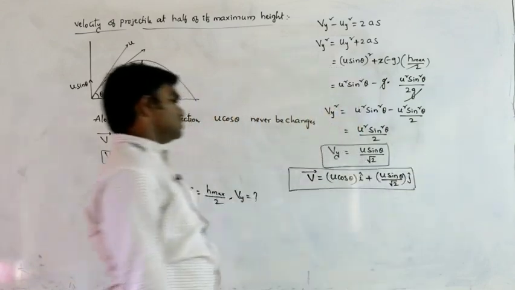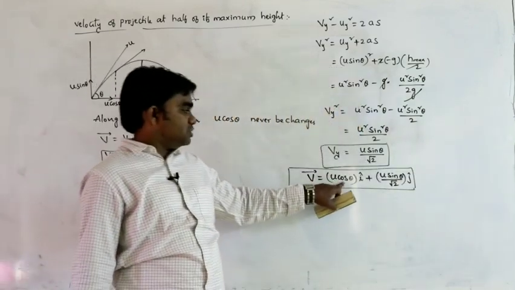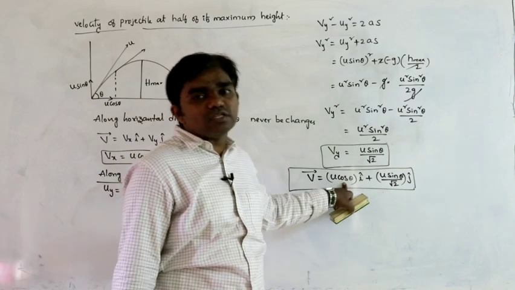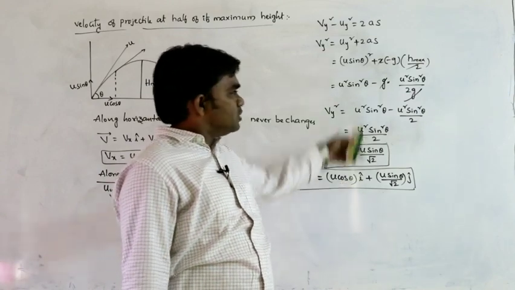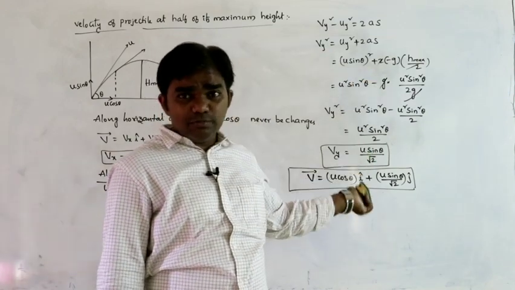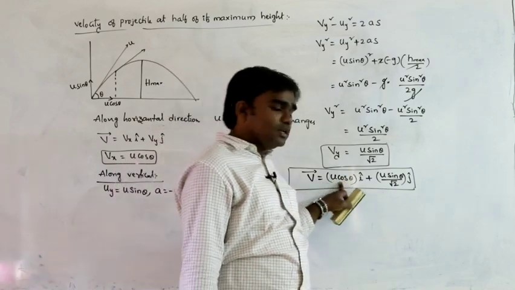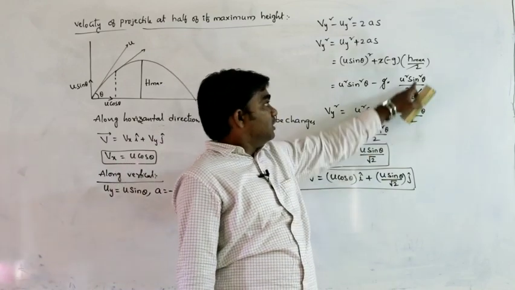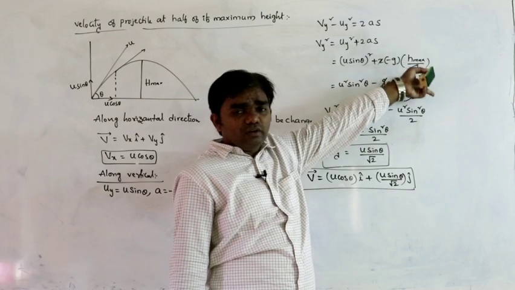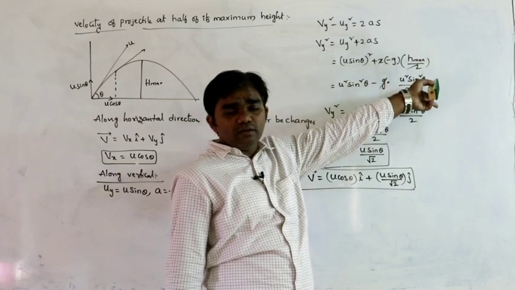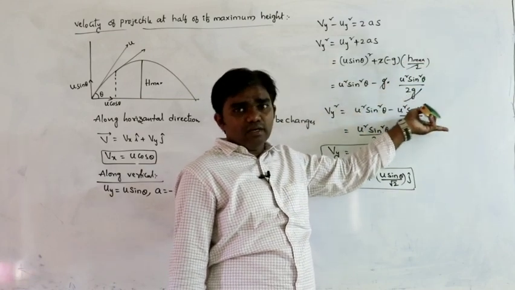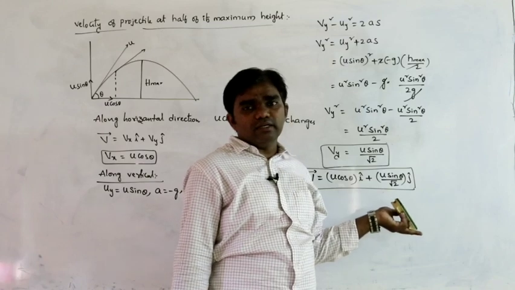So that is the situation. This is the velocity of the projectile at half of its maximum height. Based on this, we can calculate velocity at any position. The u cos theta value does not change, and u sin theta becomes u sin theta by root 2 at half of the maximum height. If you want to calculate the velocity at 3/4 or 1/4 of the maximum height, we can calculate this.